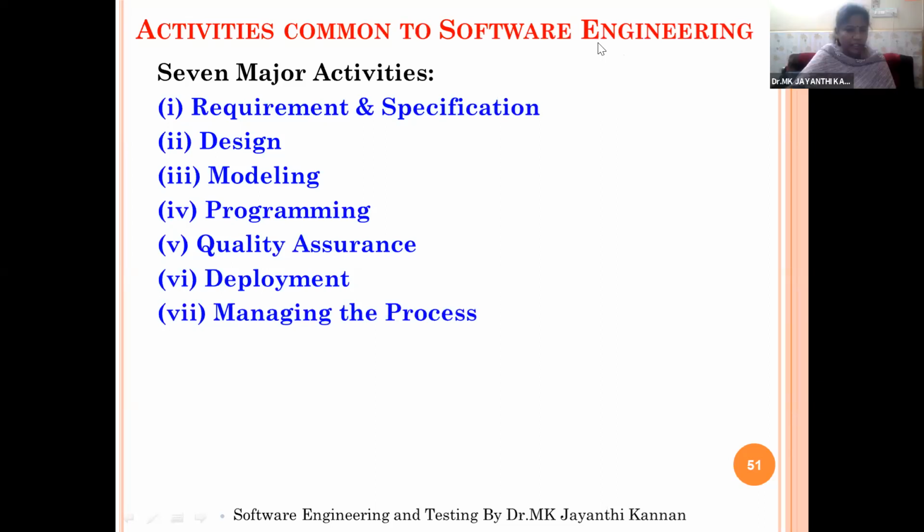So can anybody tell me what are the 7 major activities of software engineering? Shall we continue, or Vineet Kumar? Any doubt in the 7 activities of software engineering?